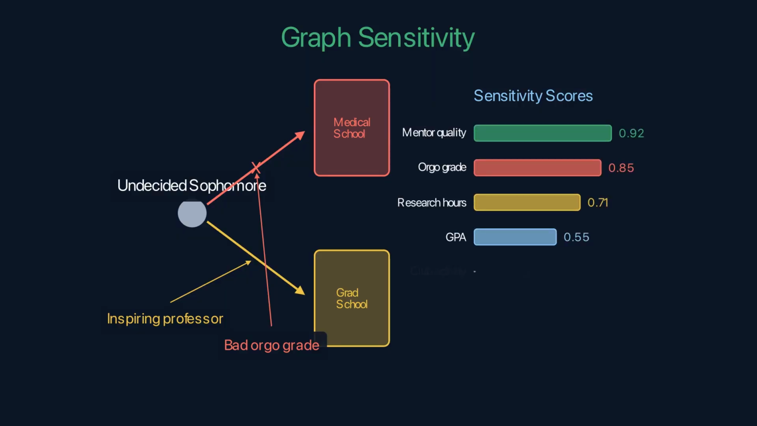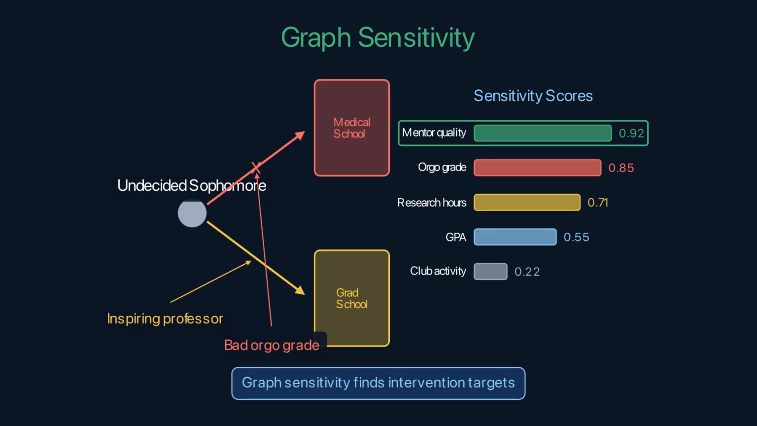Graph sensitivity computes for each student at a crossroads which factors have the highest sensitivity, which single change would most dramatically alter the trajectory. These sensitive factors are intervention targets, the counselor's leverage points.